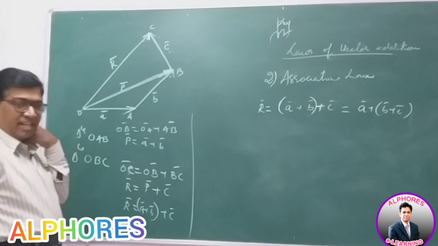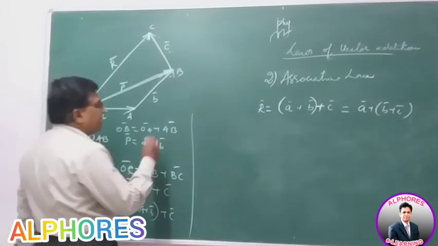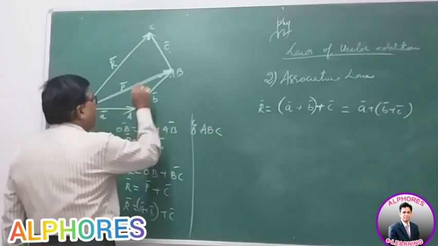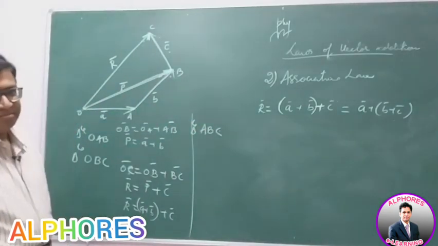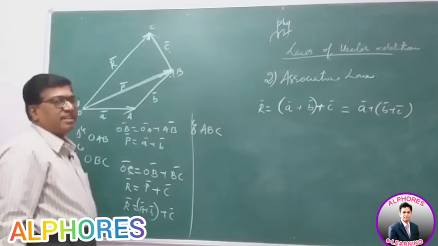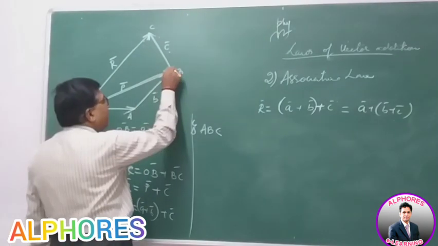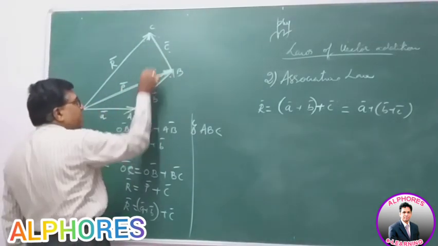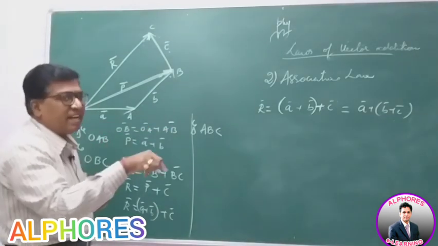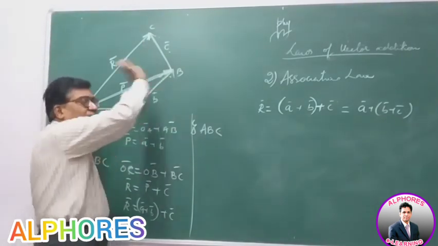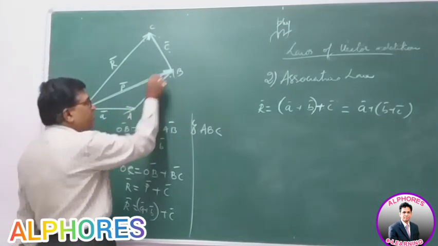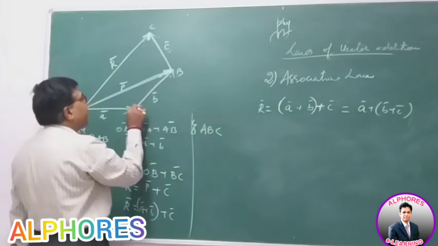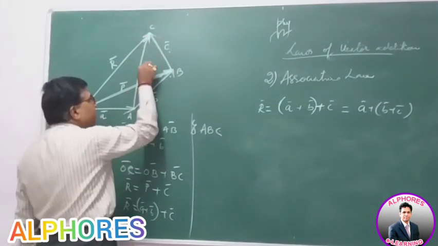Now let us consider the other way. Take the triangle ABC. In the triangle ABC, AB and BC are two sides of a triangle taken in order. B bar and C bar are two vectors represented as two sides of a triangle taken in order, like AB is B bar, BC is C bar. Then the resultant is Q bar.